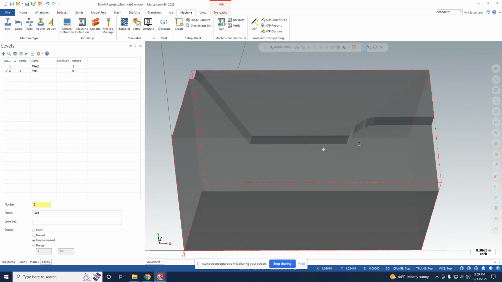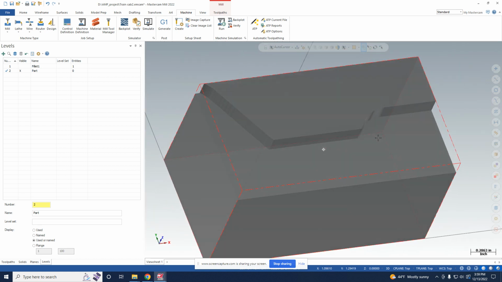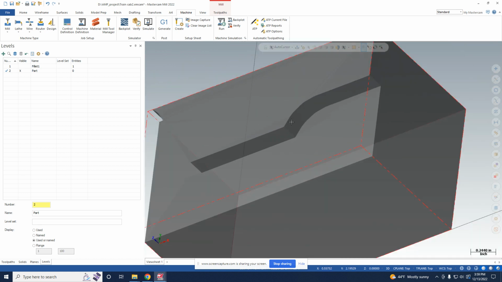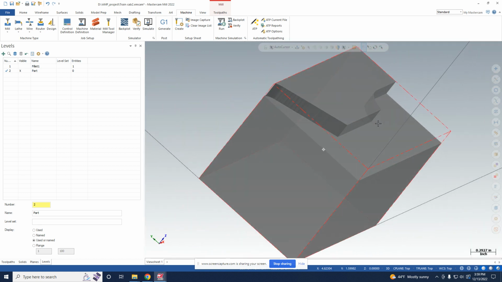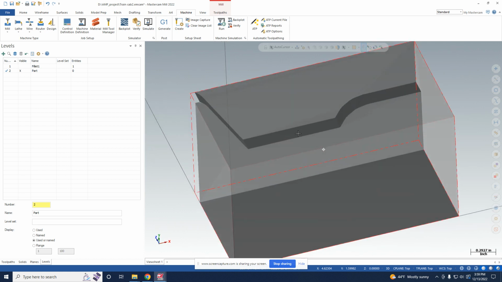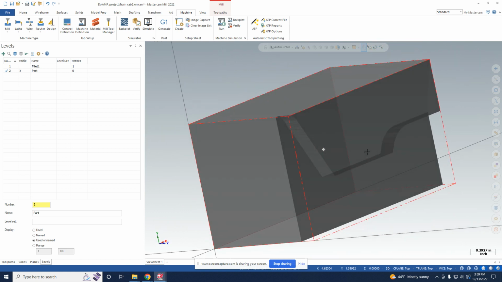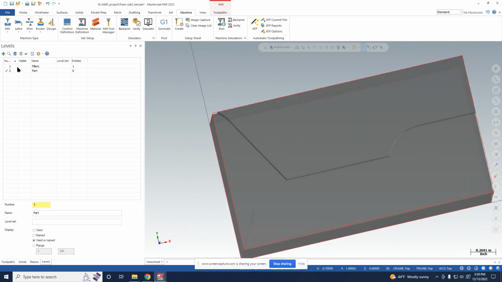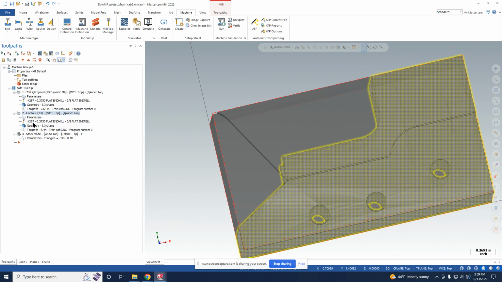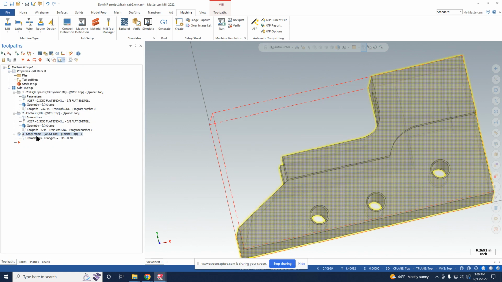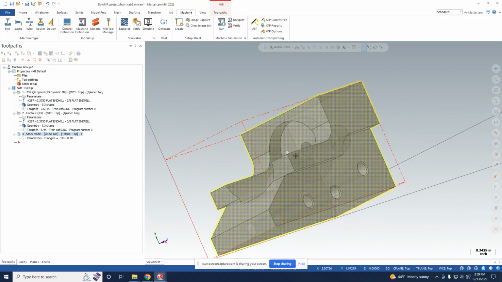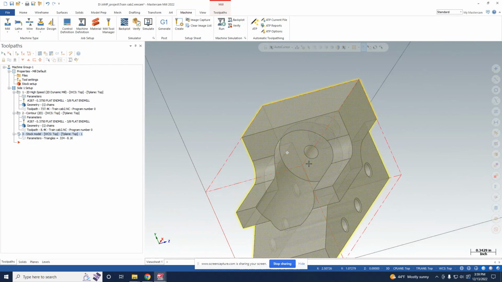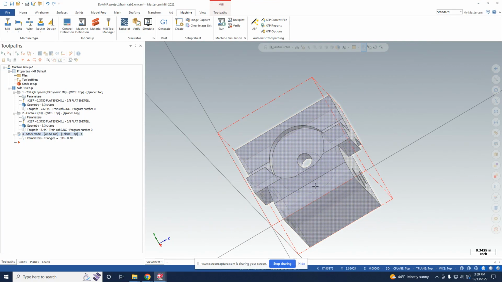So in the next video, what we'll do is we're gonna actually use OptiRough to machine it, because we'll see how that's better. Because if we don't use OptiRough, we just hide the stock model. And just for reference, to hide stuff, you do Control T. But what we're going to do is we're going to use OptiRough to machine up to this midplane.